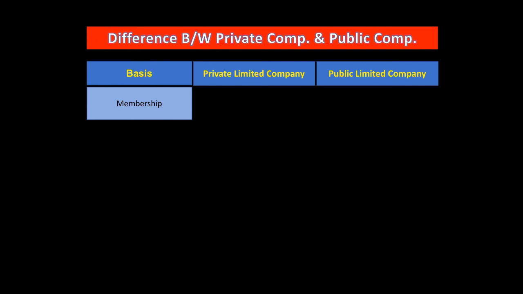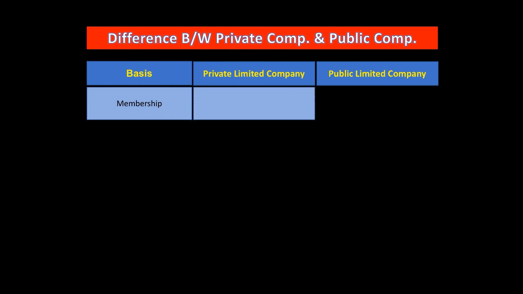Now we have the interesting topic, that is difference between private company and public company. So check out what the major differences are. What I have done here, I have made certain points, that is, on what basis a private company is different from a public limited company. So first basis, membership. As we discussed while discussing the meaning, concept and features of the private company and public company, that is membership. So now we will check the number of membership required.